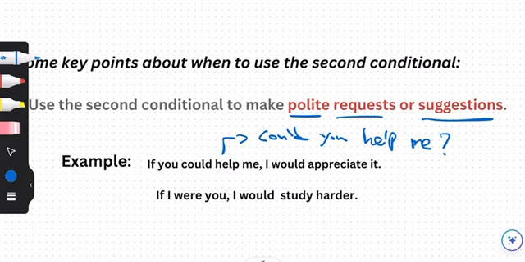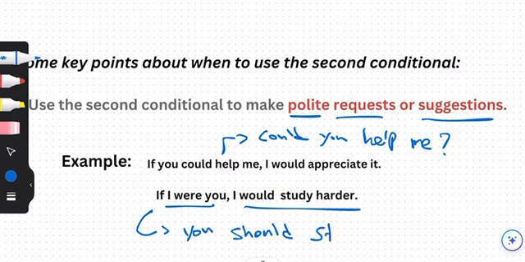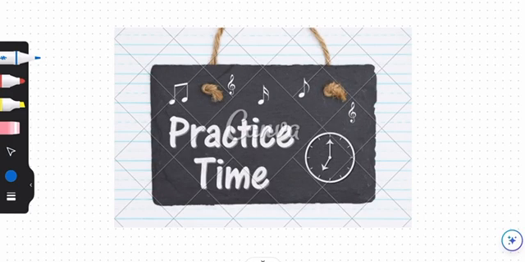And then we have second conditional for suggestions. If I were you, I would study harder. This means that you should study harder. It is a suggestion. Now it's time to practice.